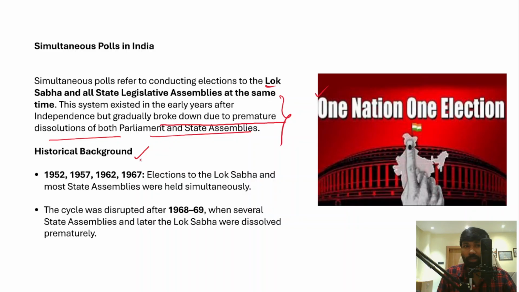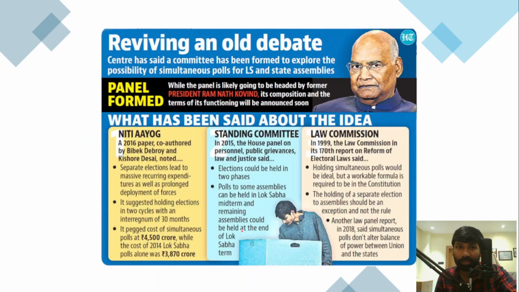Now, if you look at the historical background, 1952, 1957, 1962 and 1967. In fact, in all these general elections to the Lok Sabha, most state assemblies were also held simultaneously along with the elections to the Lok Sabha. However, this cycle was disrupted after 1967 and 69 when several state legislative assemblies and even Lok Sabha were dissolved prematurely. But now there has been a larger debate to revive simultaneous polls all across the country.